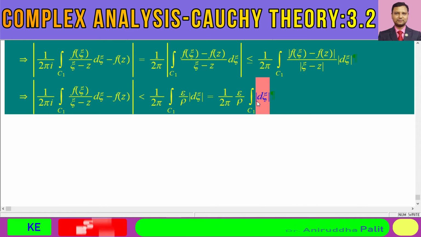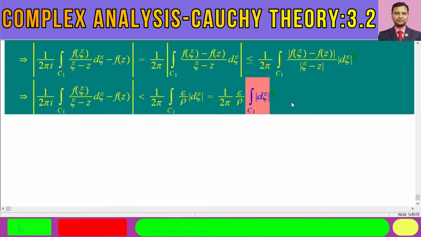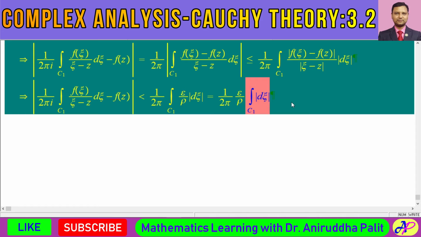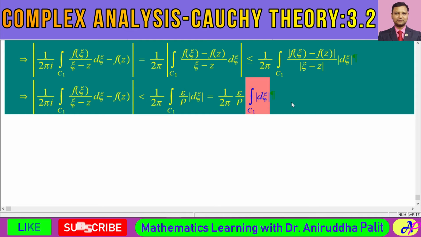So this is the integral of modulus of d xi on this curve. And what is this? This is actually the length of the curve C1. We are not using dz because z has been taken as a particular point over here. So xi is an arbitrary point.